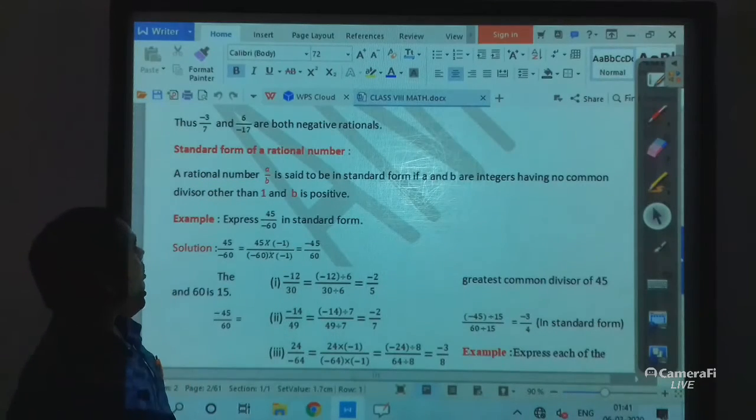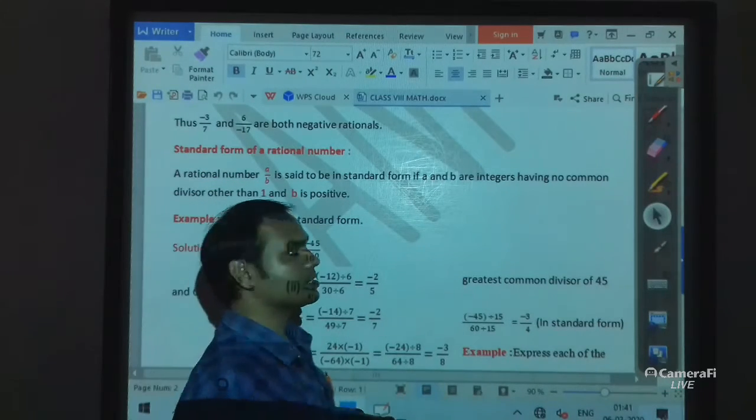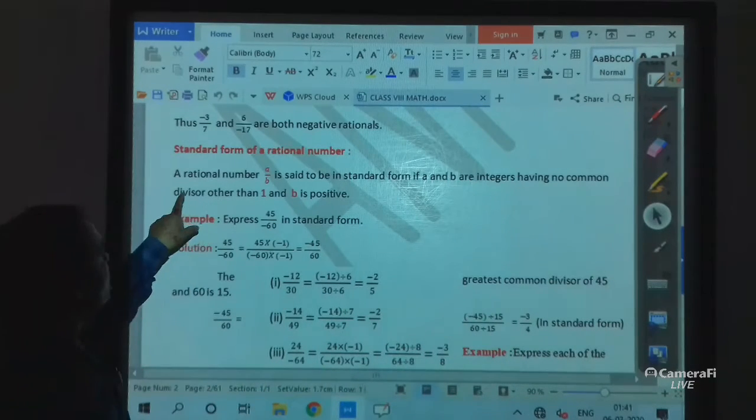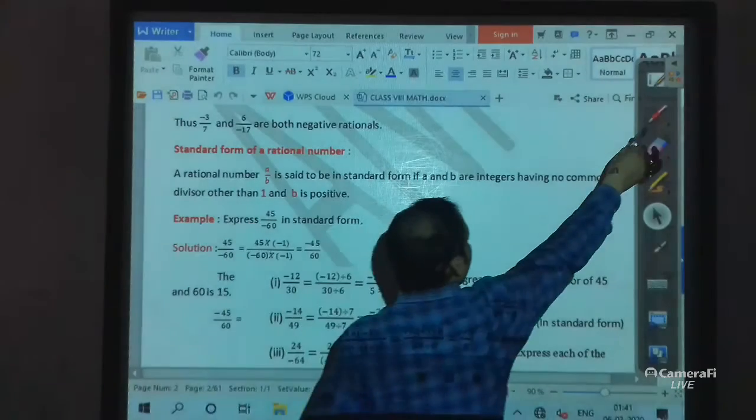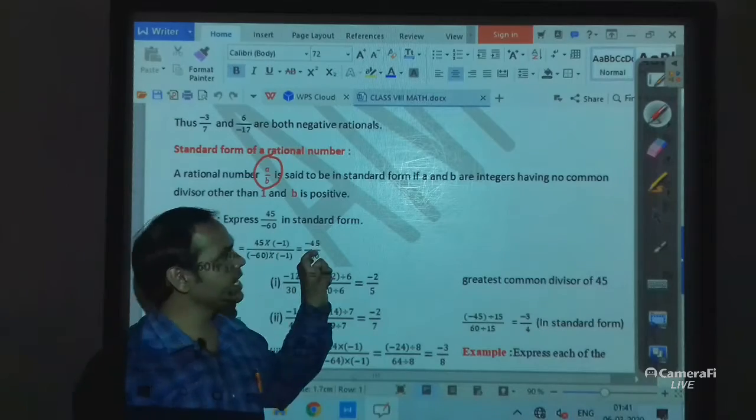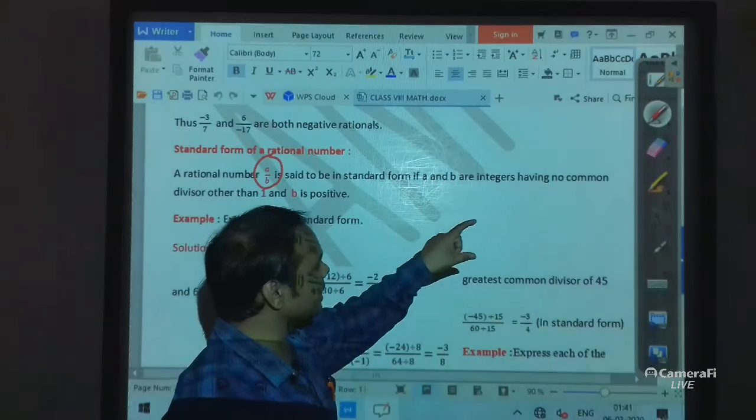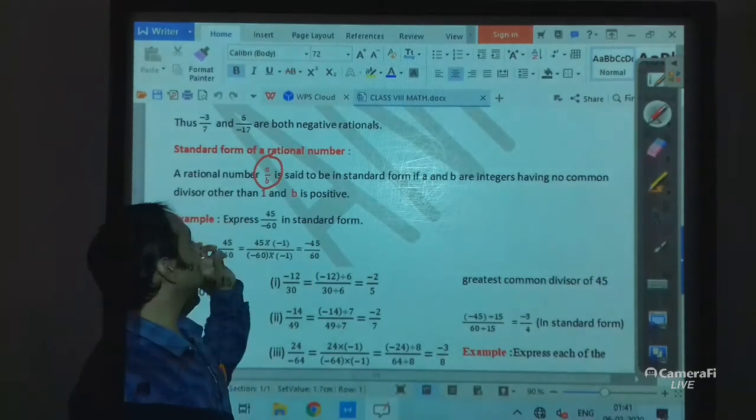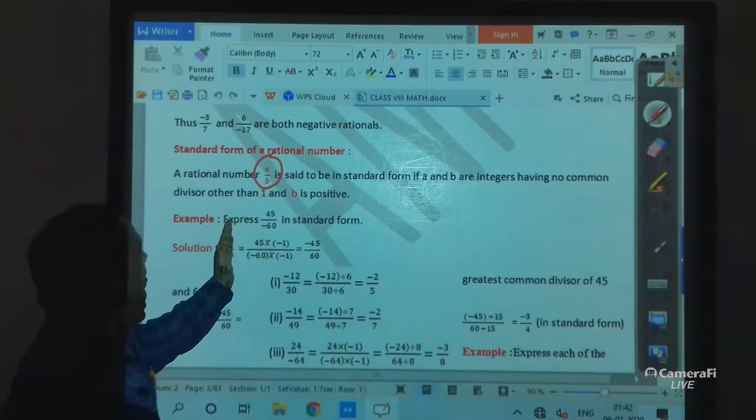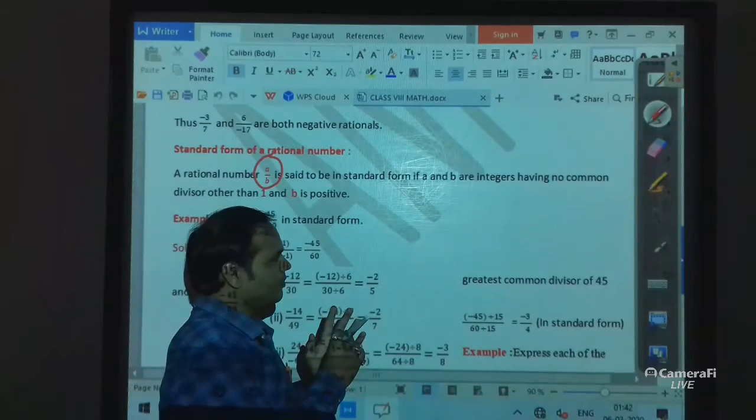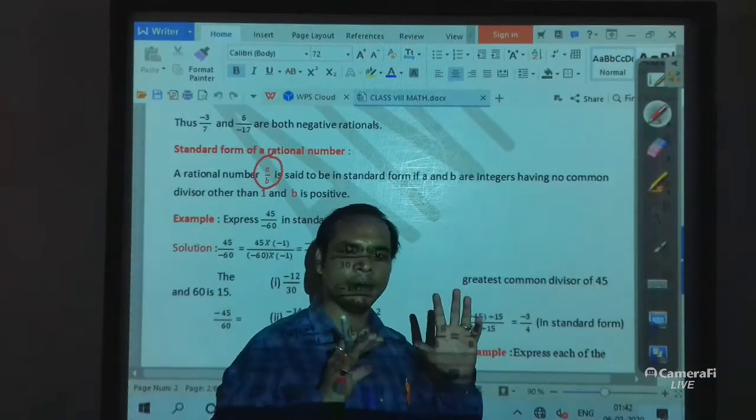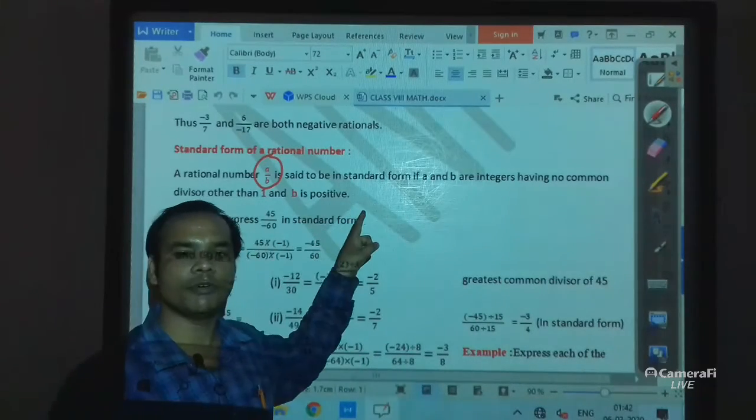Now students, I am going to discuss the standard form of a rational number. It's very important. So, standard form of a rational number. A number a by b is said to be in standard form if a and b are integers having no common divisor other than 1, and b is positive. So what is the fact? That a and b have no common divisor, and b must be positive.